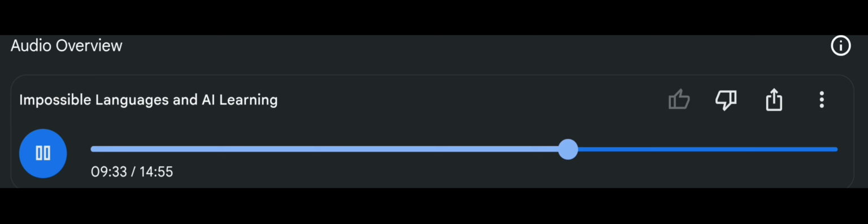Yes, but the word hop example complicates things. The AI's ability to learn this unusual language, as long as the information was presented logically, suggests AI is more adaptable than we might have initially thought. So it's not a clear-cut case of humans versus machines. Not at all. This research is less about crowning a winner and more about understanding the different ways in which humans and AI approach language.